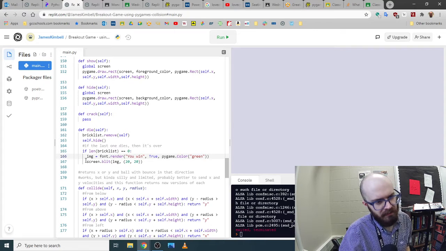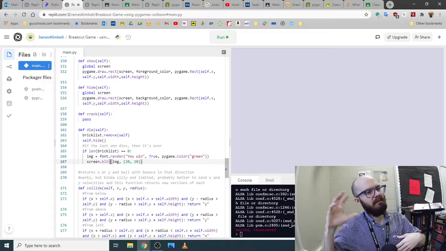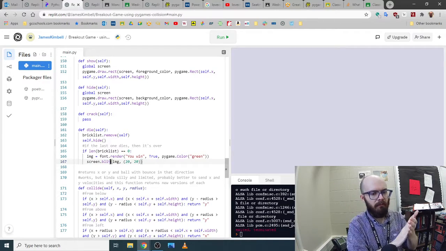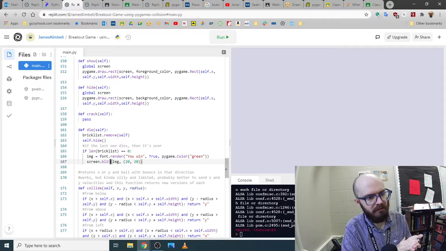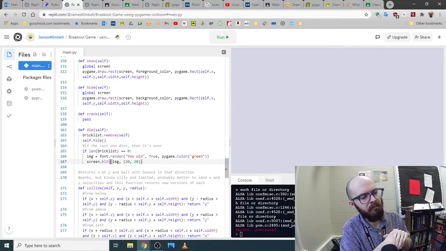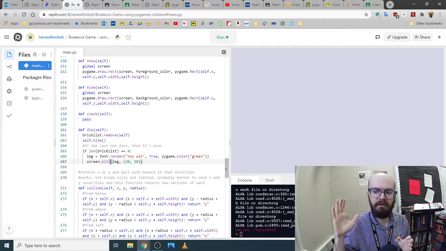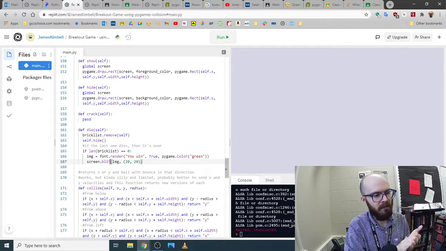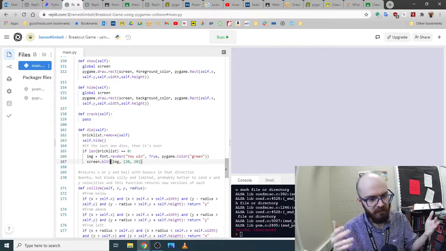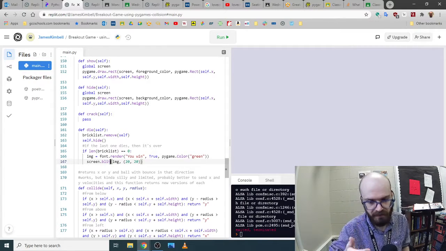Screen.blit is where you take an image and slap it onto your screen. We've used functions like draw to draw circles and rectangles and stuff. But this one is blit, where you take an image that's already existing and you just say, hey, slap it on. You could, for example, upload an image, like just a picture of a door or something, and blit that.